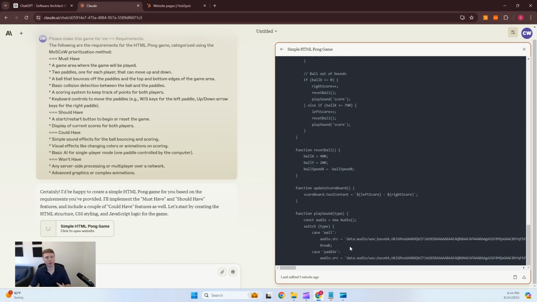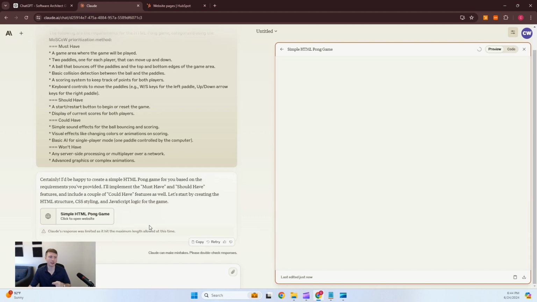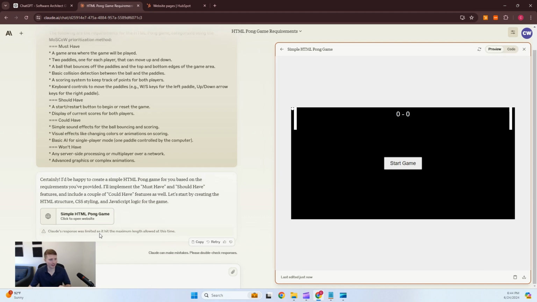So one thing you've got to look out for on this, and I think we're going to hit it, is there's a response limit, as it hit the maximum length allowed at the time. So maybe we'll get rid of the audio portion, but let's see what it does here. Yeah, all right. So this is part of learning how to prompt engineer, is what they call it.